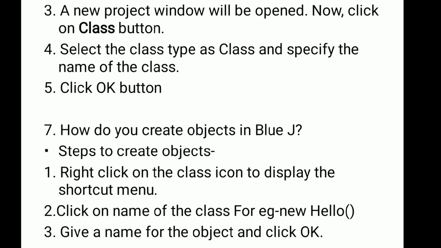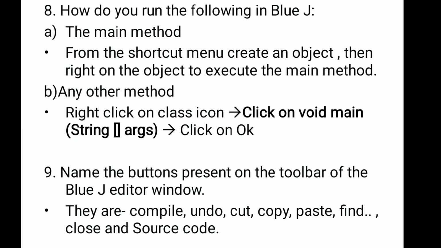Seventh question, how do you create objects in BlueJ? There you can mention these steps. Step 1, right click on the class icon to display the shortcut menu. Second, click on the name of the class. If the name of the class is Hello, then you have to select new Hello and the calling option. Third step is give a name for the object and click OK, and your object is ready to use.